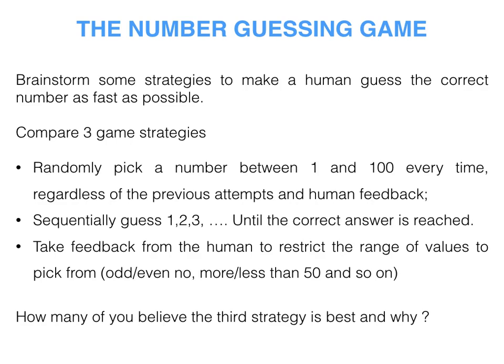That's the second strategy. The third strategy is take feedback from the human to restrict the range of values to pick from. That is, anytime it could be either you choose odd or even, or you choose more than some number, 50, less than 50, and so on. So, each time you take feedback from the human and then restrict the range of values to pick from the next time. Okay, so these are the three strategies.